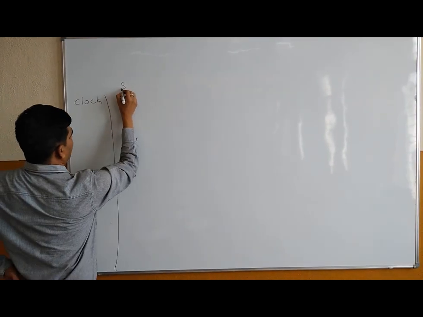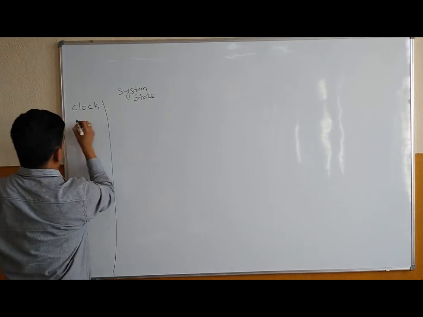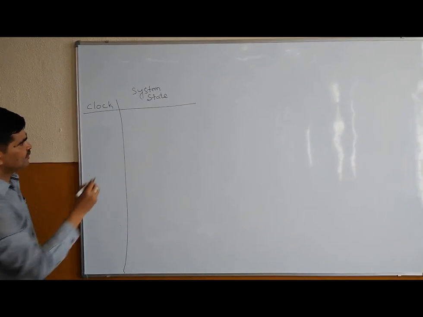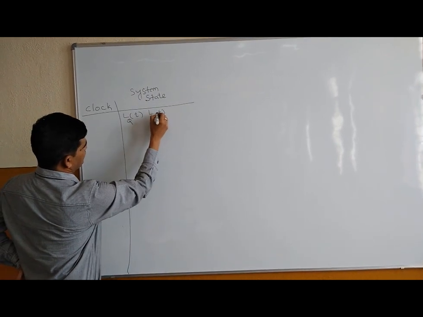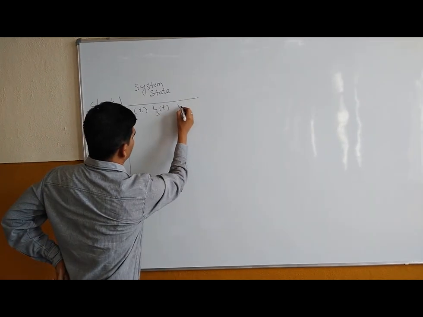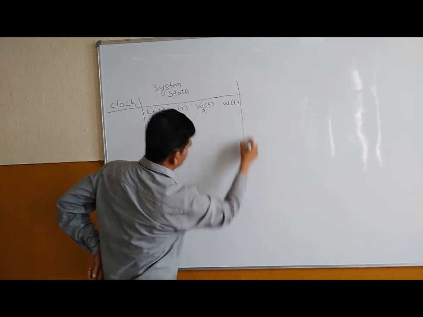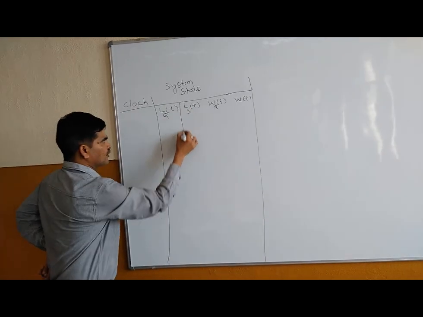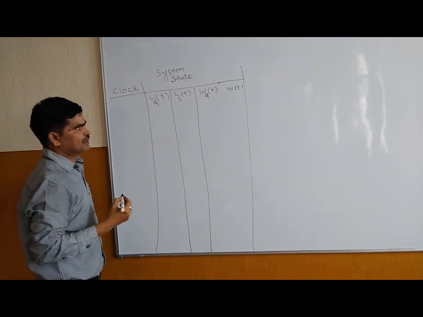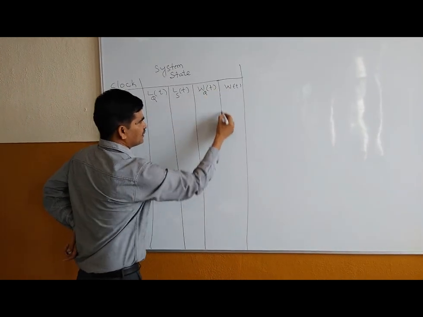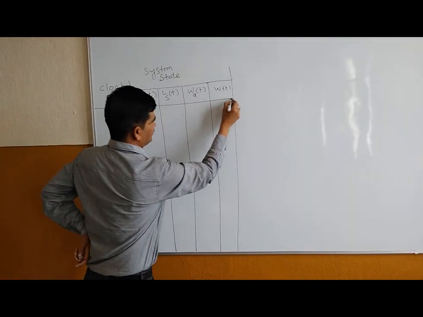Then, as you already know, I have to represent the system state, which includes LQ(t), LS(t), WQ(t) and W(t). Here LQ(t) is the total number of trucks in the loader queue, LS(t) is the number of trucks being served at the loaders, and WQ(t) is the number of trucks in the weighing queue. So this is your first part.